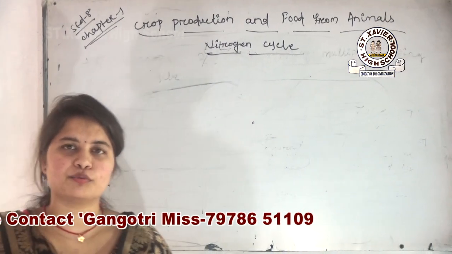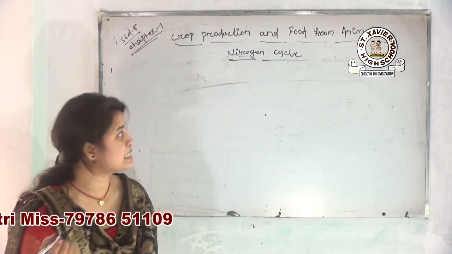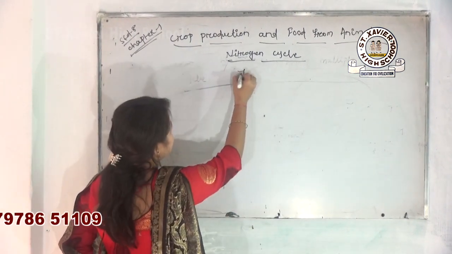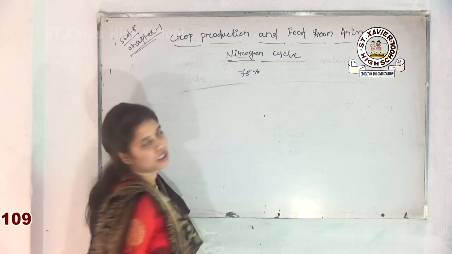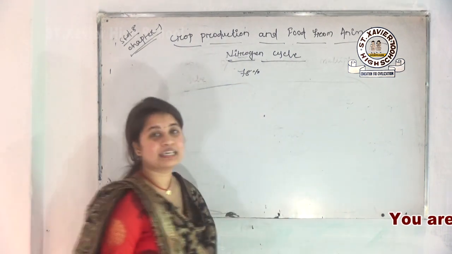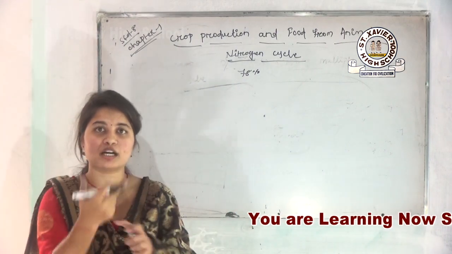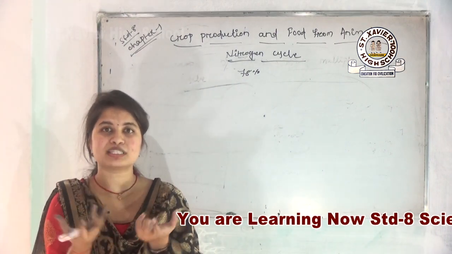So obviously all of you know that nitrogen is a type of gas, or an element, which is present in our atmosphere at 78%. Yes or no? So the next thing is, what do you mean by the cycle? Cycle means an endless process. Yes or no? A continuous process is known as a cycle.